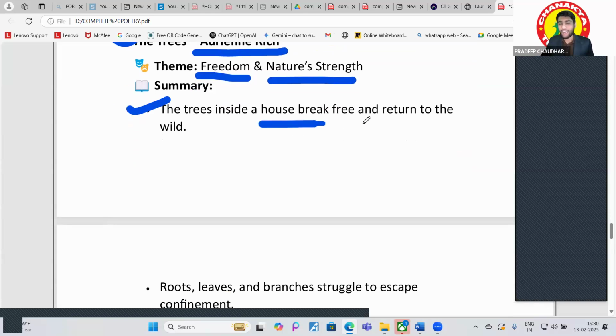The trees inside a house break free and return to the wild, right? The trees that should be in the wild, in the forest. If they are trapped in a home, they are breaking the walls of that home, and they are moving freely. They are returning to the wild, right?